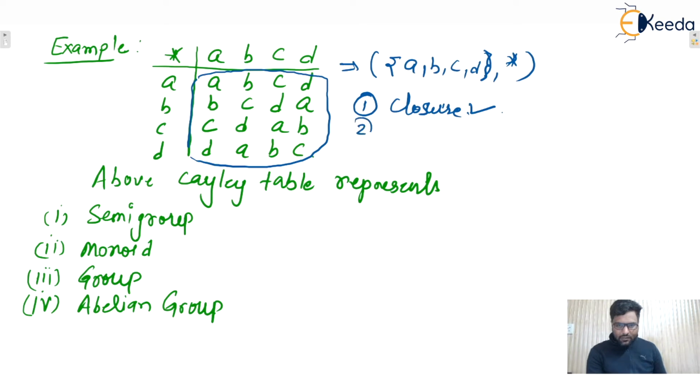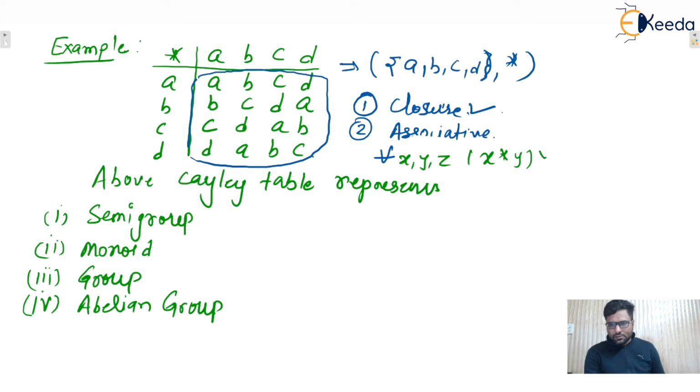Next, whether this is associative or not. You can check here. Associativity means for every X, Y, Z, the condition is (X star Y) star Z must equal X star (Y star Z).